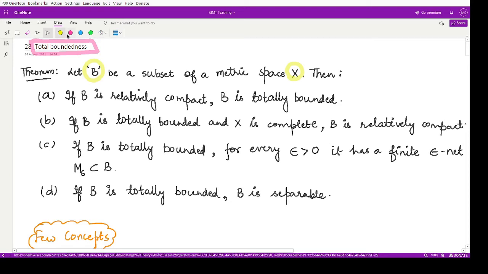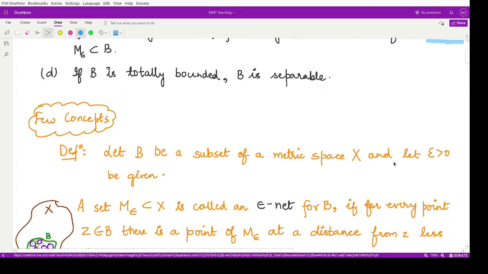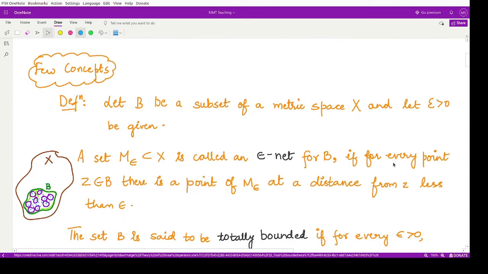Now here you can see various terms included. We have total boundedness, we have epsilon net here, right? So let us first of all try to understand these terms and then we'll proceed to see the proof for this theorem. So first of all, we have a definition defining epsilon net.